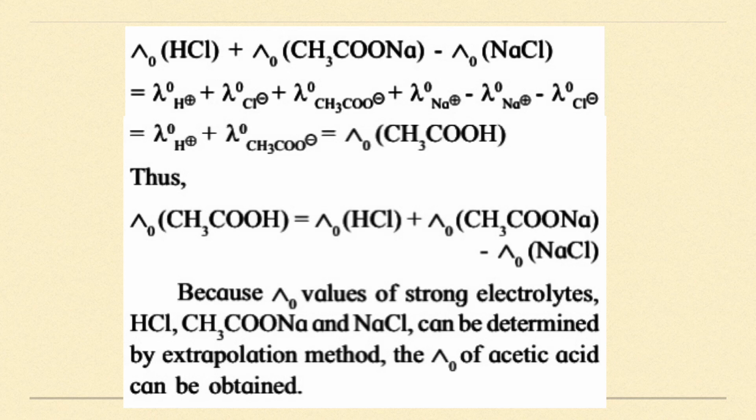For NaCl it would be lambda naught of Na+ plus lambda naught of Cl minus, but minus is there, therefore both the terms will get minus. So it is minus lambda naught of Na+ minus lambda naught of Cl minus. Now after solving this, I will get at the end lambda naught of H+ plus lambda naught of CH3COO minus, that is equal to lambda naught of CH3COOH. So by using the strong electrolytes, I get the molar conductivity value of the weak electrolyte.